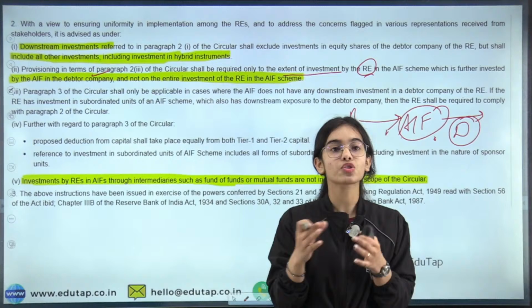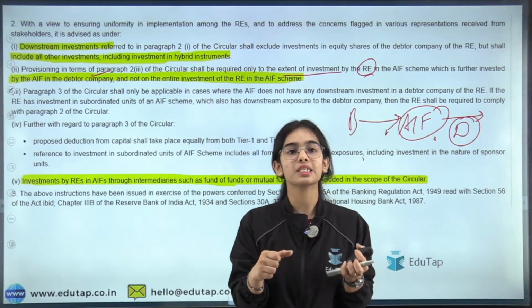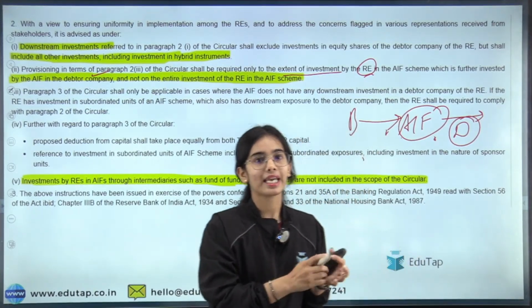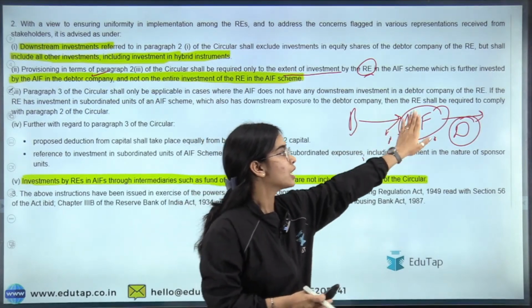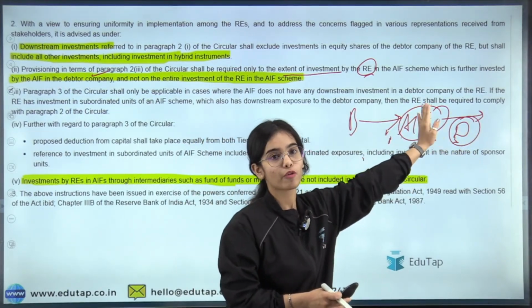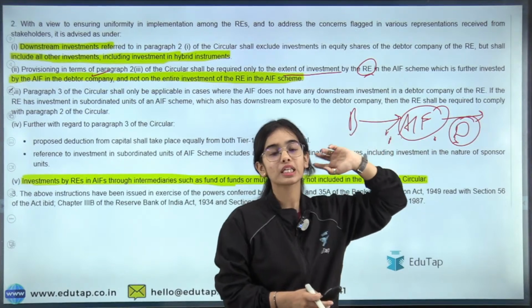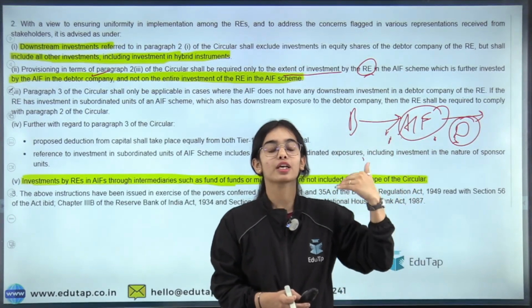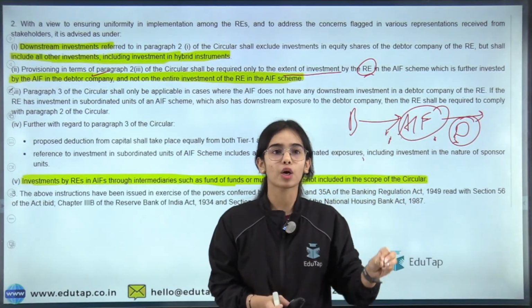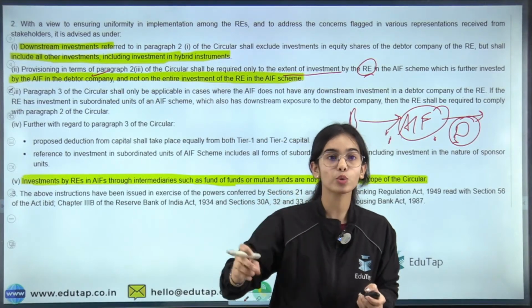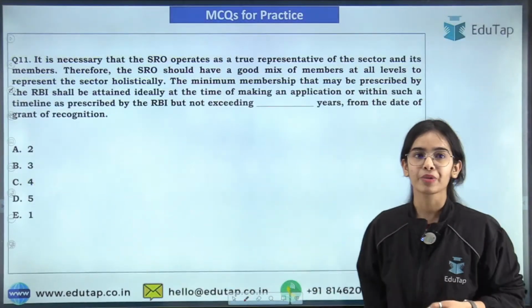As easy as that. Downstream investments are investments in debt instruments. The AIF, alternative investment fund, is investing in a debt instrument of the debtor company, or is investing in a hybrid instrument that includes the debt instrument. So these are downstream investments, which exclude equity investment. Okay, so this is the idea.